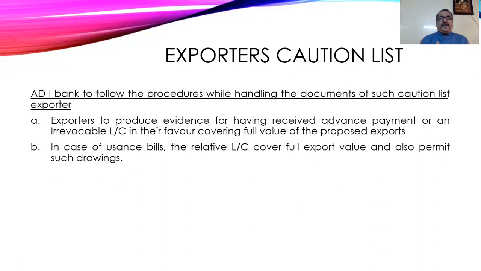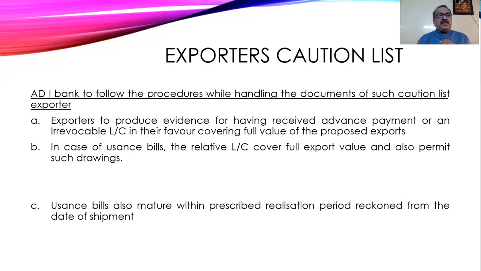Then, in case of Usance bills, the relative LC covers the full export value and also permits such payments. Usance bill means payment after a fixed period, say 2 or 3 months. LC is the guarantee given by the foreign bank to this Indian exporter. In that case, even though the exporter is on the caution list, he will be allowed to export.